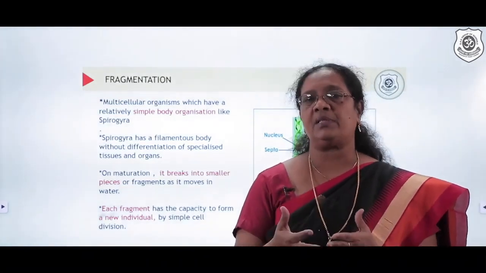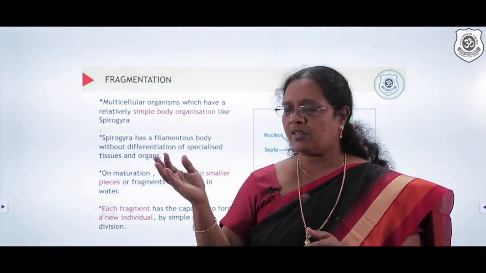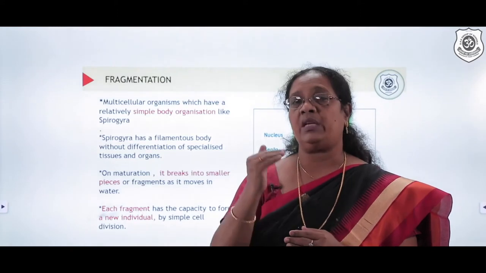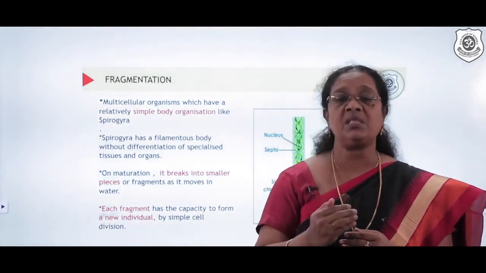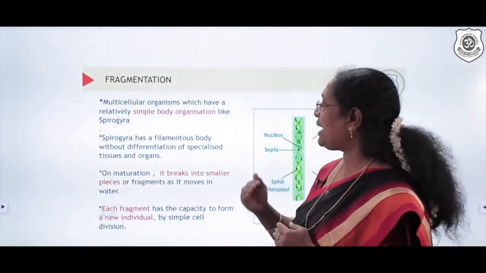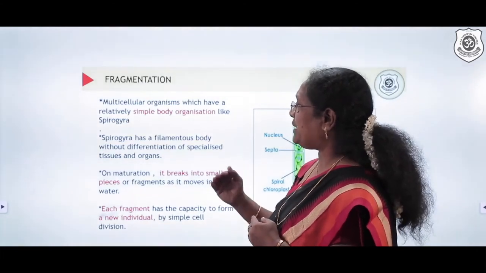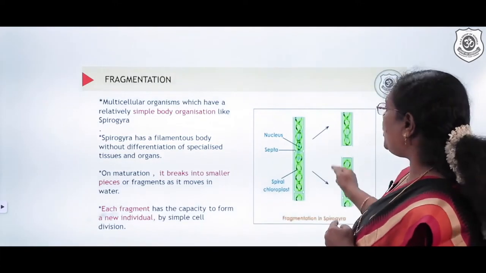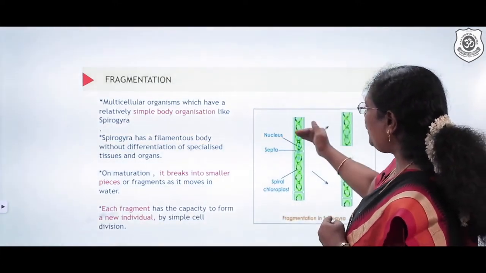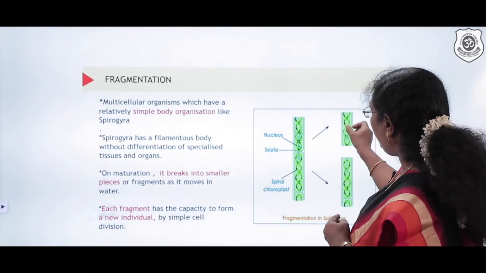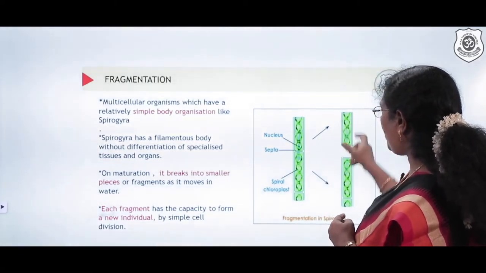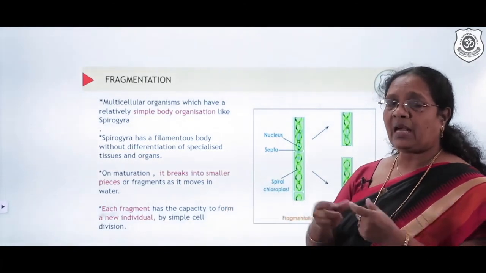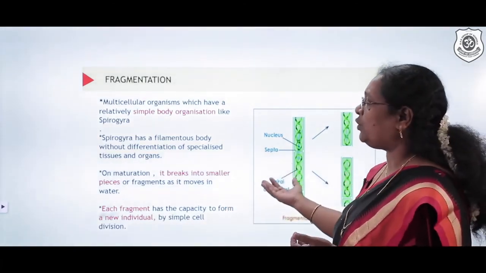What exactly happens? When they are present in the water, because of the water current or something, they can break down into smaller pieces. In other words, we call each of the pieces fragments. And each fragment has the capacity to form a new individual. When they're just getting cut here and here, lengthwise they start growing on top as well as at the base. They are a continuous ribbon-like structure. As a result, fragmentation takes place over here.